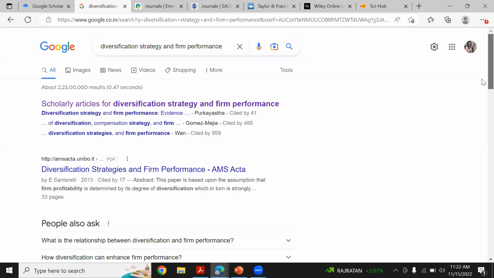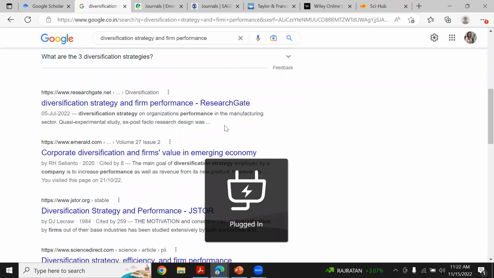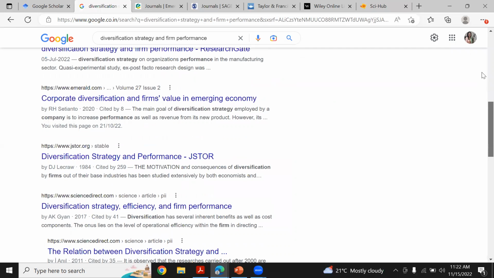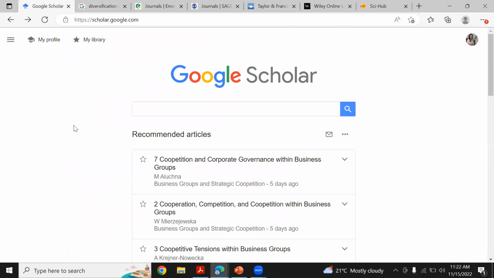Other than Google Scholar, there are also some other links given, but again those are your research papers only. Whichever way you want to go, whether you write on Google or on Google Scholar, you will get the same thing. But Google Scholar, I will say, why waste time? In Google Scholar, most probably the paper you want, you are going to get.